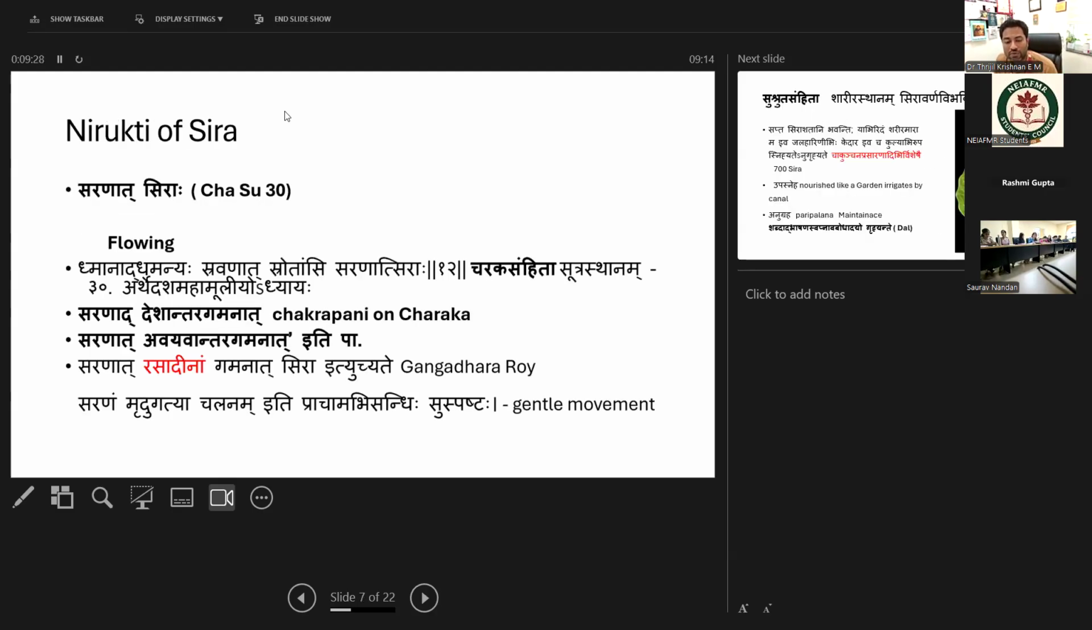What is the nirukti of this one? Sarana Sira. Important, write this point. Sarana Sira. So what is Sarana Sira? Sarana Sira means flowing structure. Sarana means flowing. This sloka is important: Sarana Sira, Manadhamaneha. Saravanat Srodamsi.